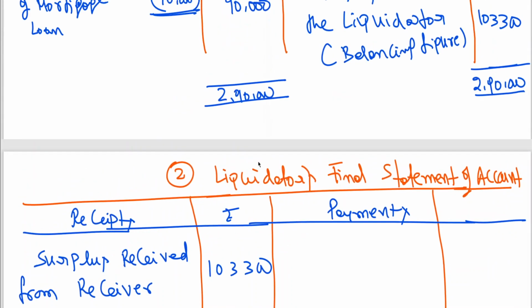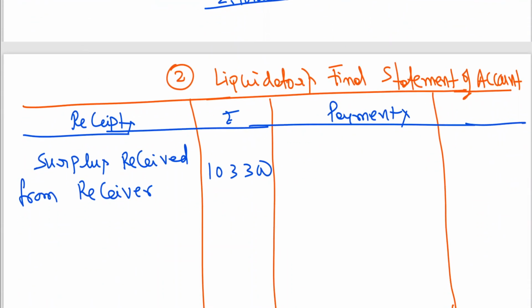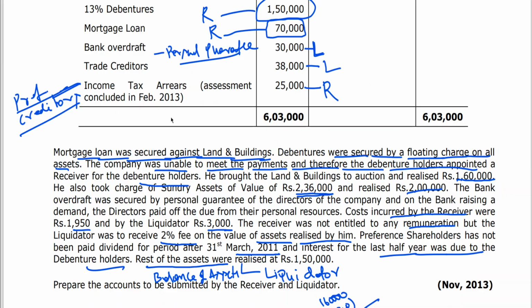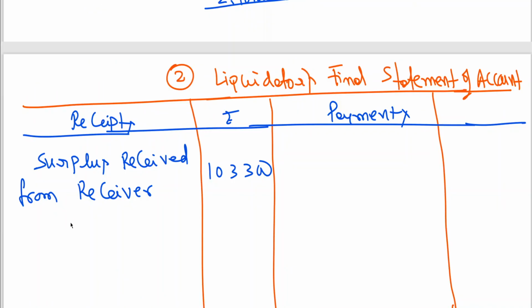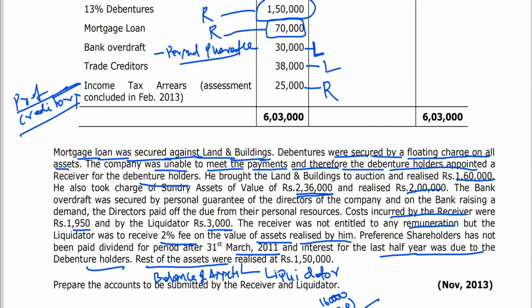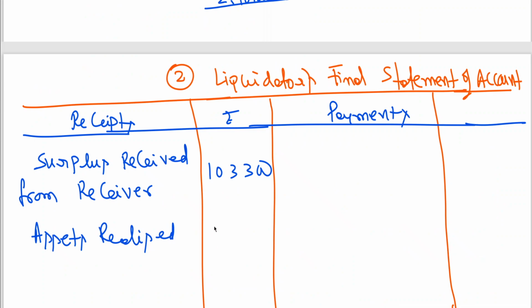We have seen now 1,03,300. Then here he has given the rest of the assets realized at 1,50,000. That is the balance of assets realized by liquidator. So assets realized for 1,50,000, no? 1,50,000.